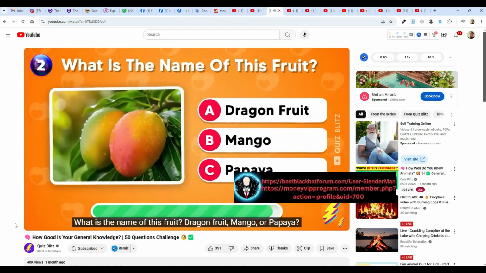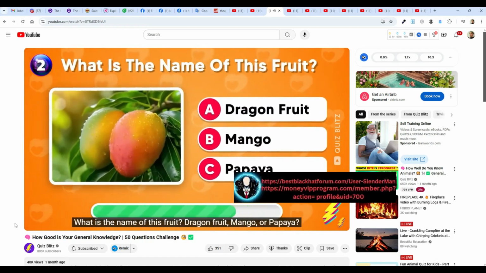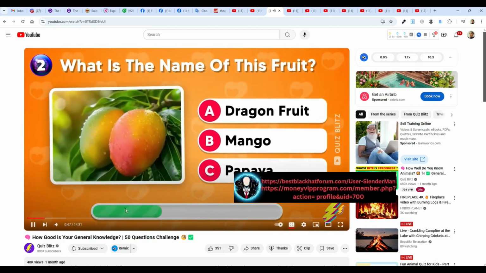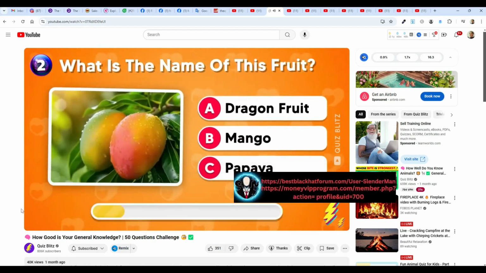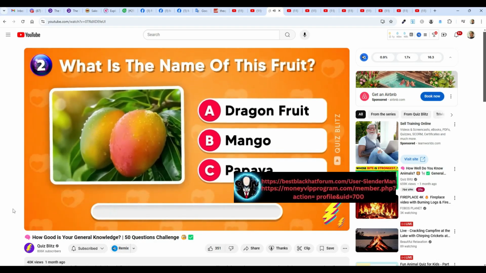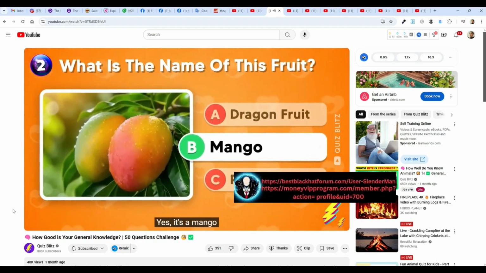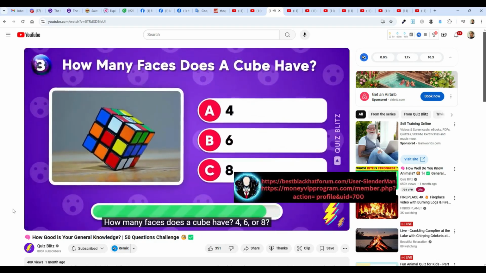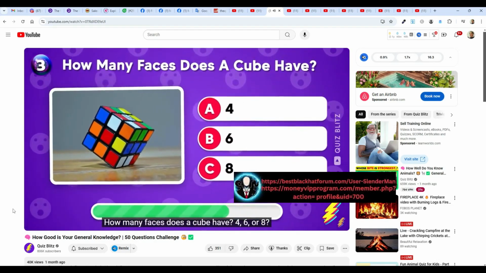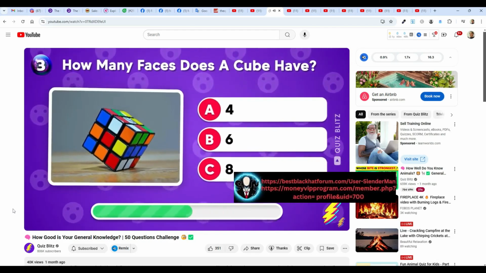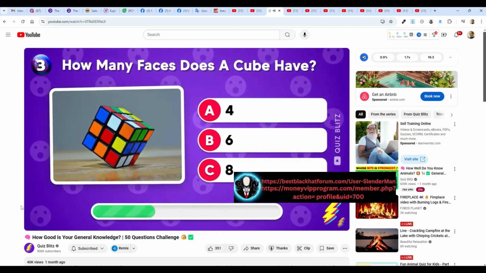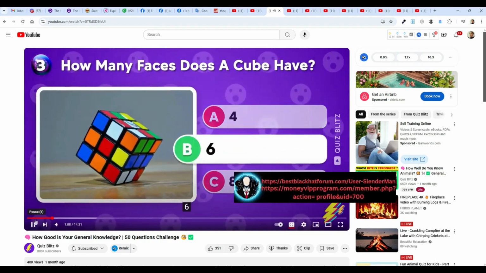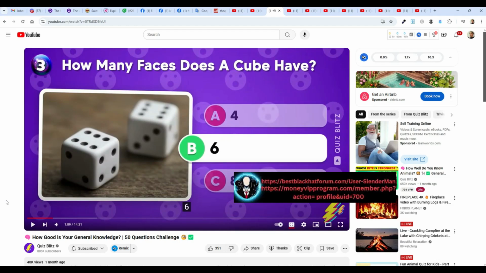What is the name of this fruit? Dragon fruit, mango, or papaya? Also notice there's a countdown bar here. That's really important too. Yes, it's a mango. How many faces does a cube have? 4, 6, or 8? And I think this is pretty much how these videos are. 6.